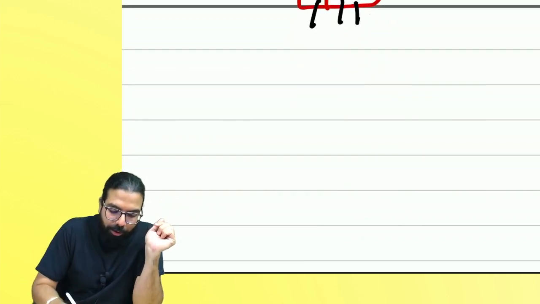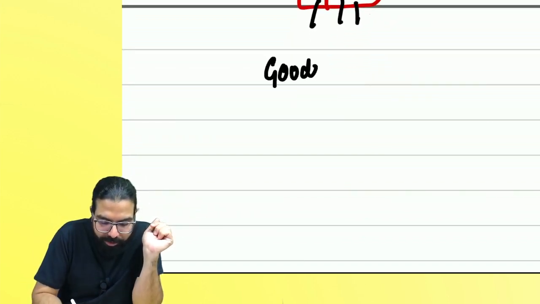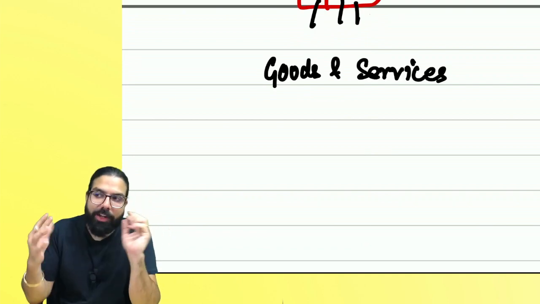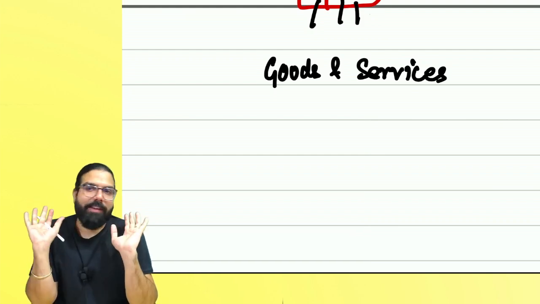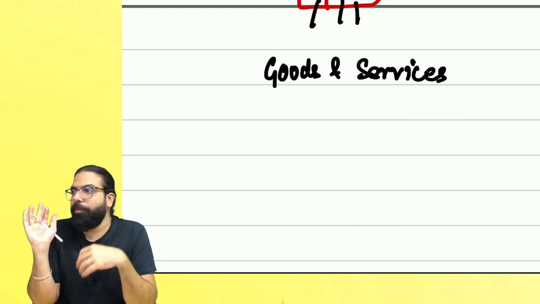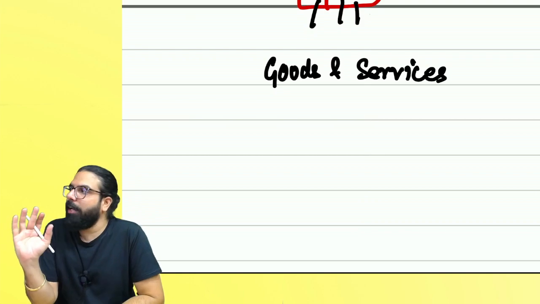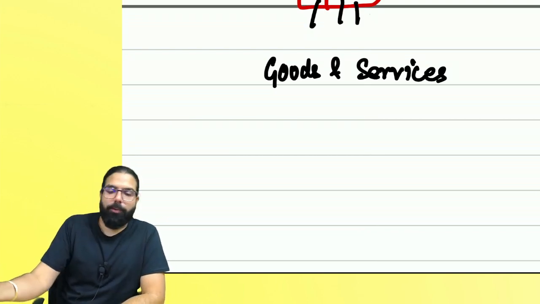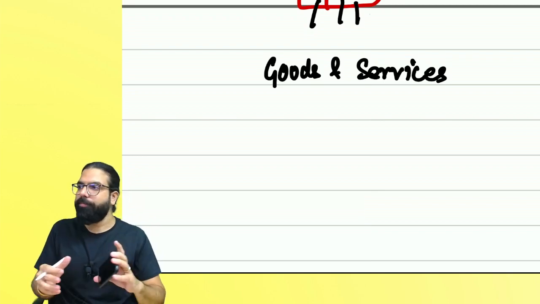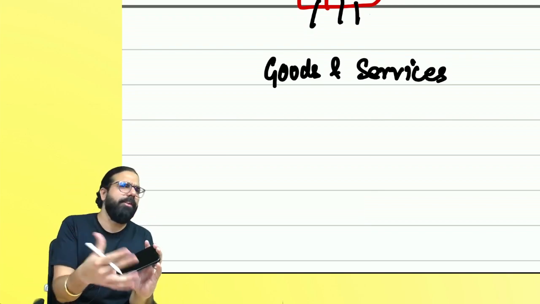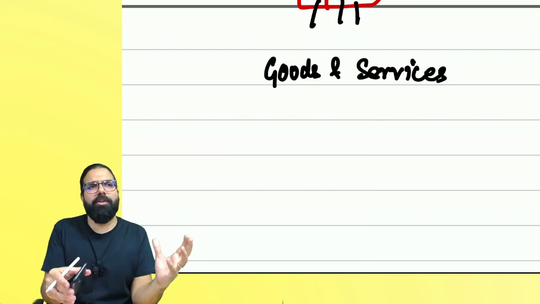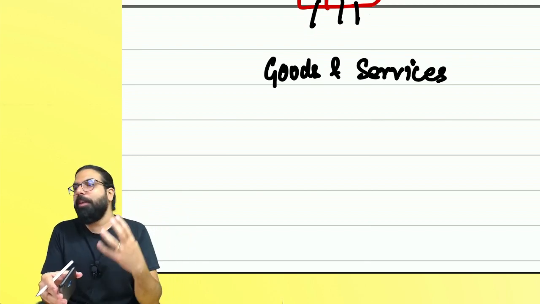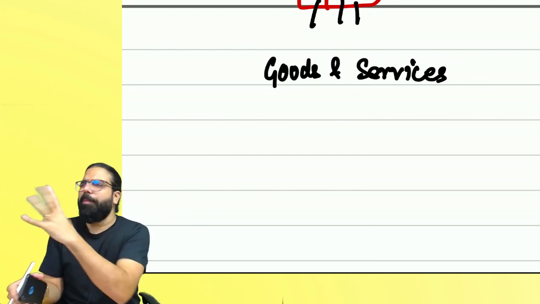Okay. So I will say the first thing you see is goods, and only if something is goods and service, this tax can come. Are you clear, everyone? So first of all, something has to be goods or something has to be services. Suppose this mobile phone, is it goods, everyone? As of now, you will say it is goods. But we'll be learning about the definition of goods also. We'll be learning about the definition of services also, because that is very important. But as of now, I'll tell you the basics.